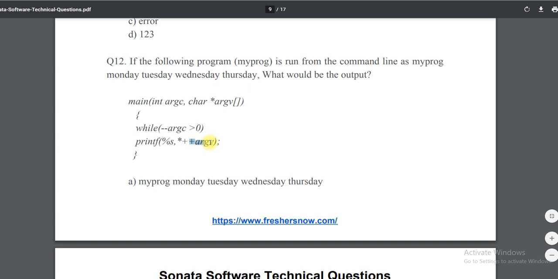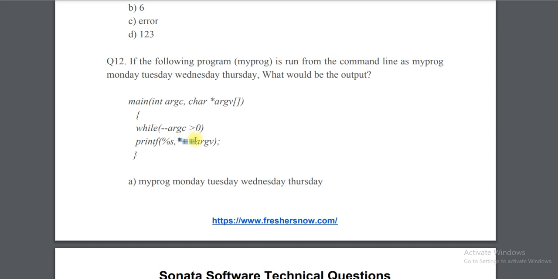So here we are getting argv of 0 position, and this is a pre-increment, so it will increment not by 1 or 2, but by the size of the array type. Here this is char type, and char is 1 byte, so it will increase by 1 byte.